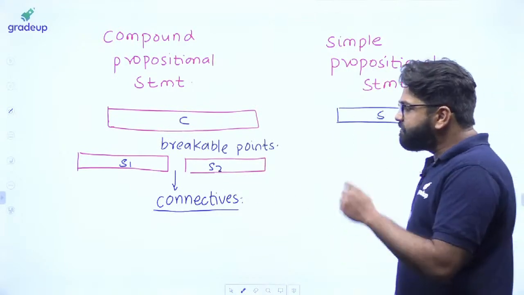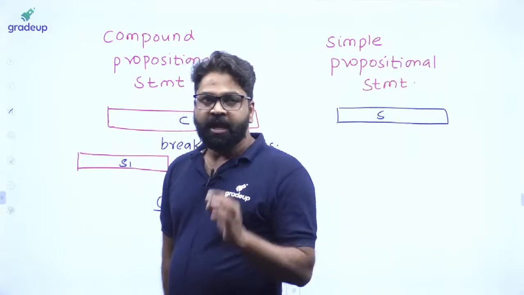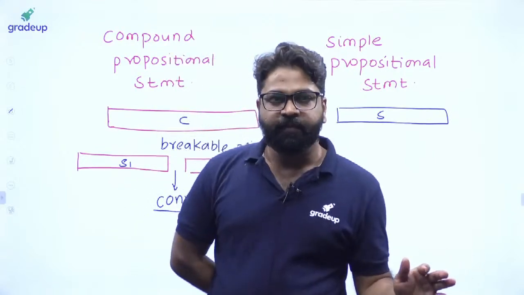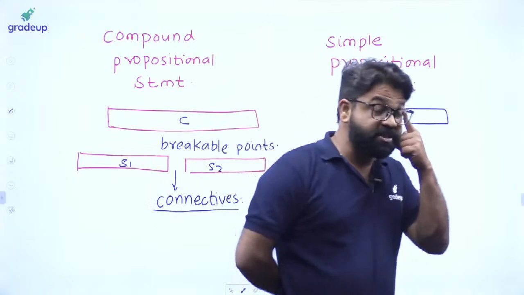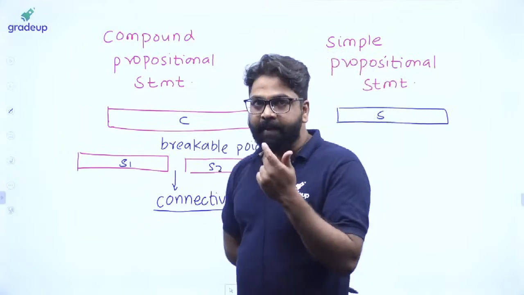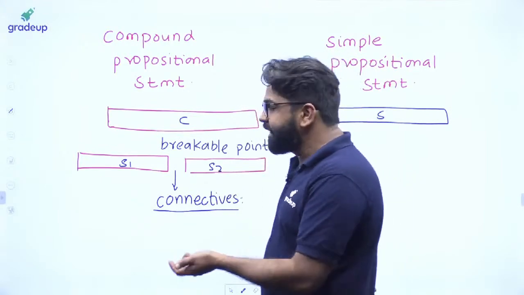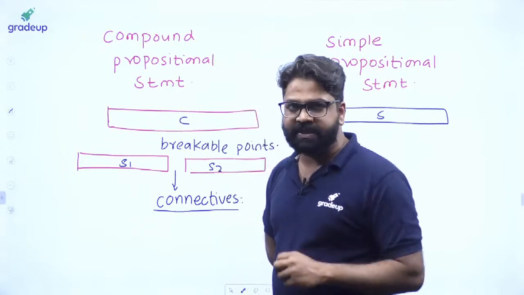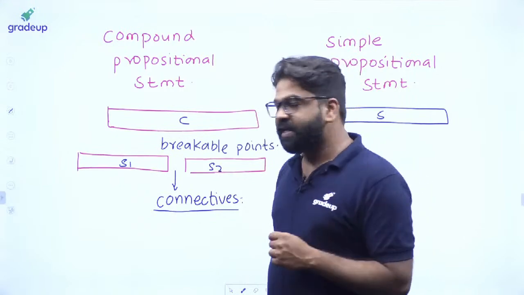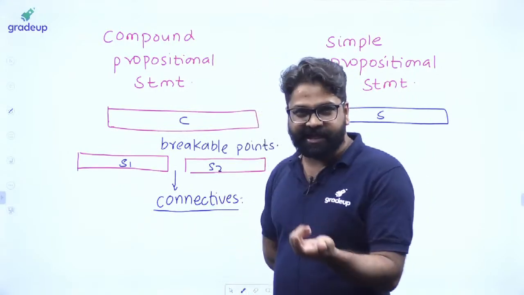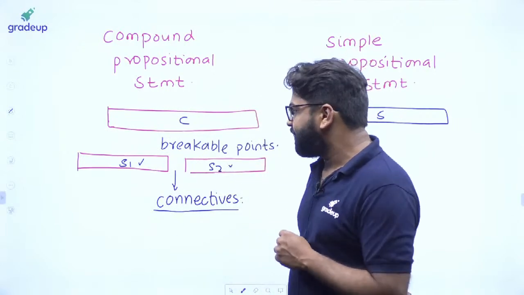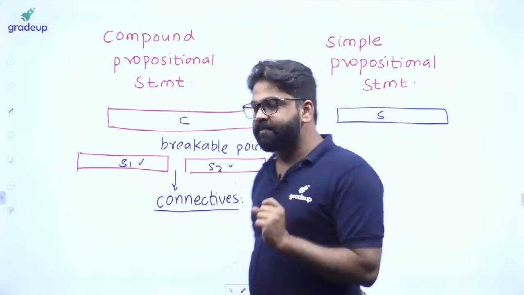Sir, what will happen if I break a simple propositional statement? If you break the simple propositional statement, it does not have any meaning. But if you break the compound propositional statement, you are breaking into either two simple statements or more, right? Now this is called a breakable point, and these breakable points are called connectives, right? So here you will be getting one simple statement, and here another simple statement like this. So we have four different types of connectives.